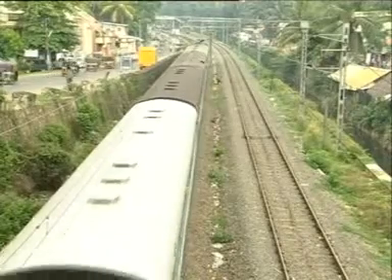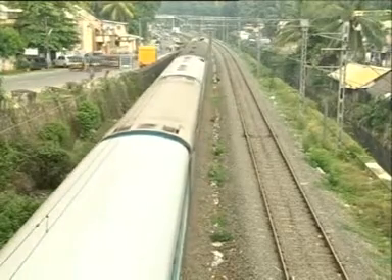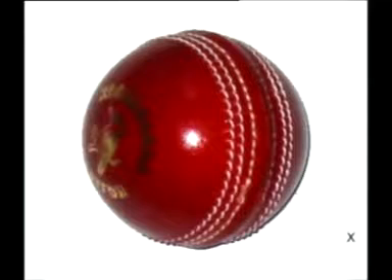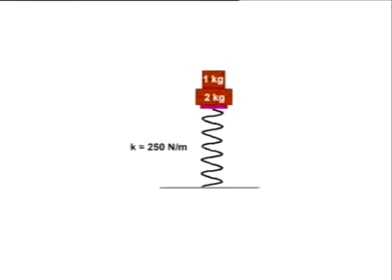Examples of one-dimensional motion are as follows: the motion of a train along a straight line, an object like a ball falling freely vertically under gravity, the vertical up and down oscillations of an object from a vertical spring.